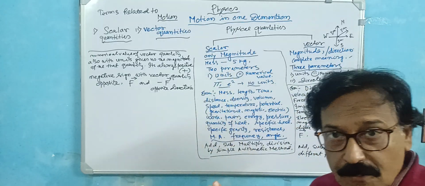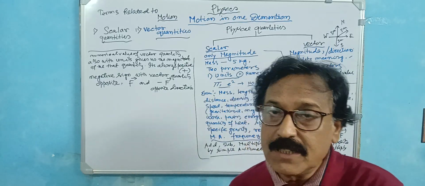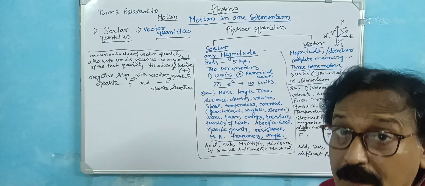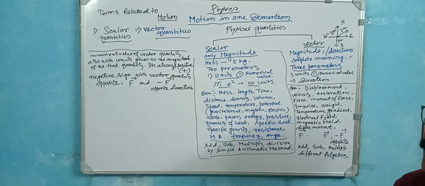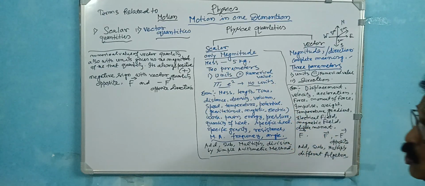But both are 5. 5 is the magnitude, and here kg is the unit. In the case of sugar, it is 100 gram. The 100 is the magnitude, and gram is the unit. So there are two parameters, a very important thing in the case of a scalar quantity. Two parameters: one is units and one is numerical value.